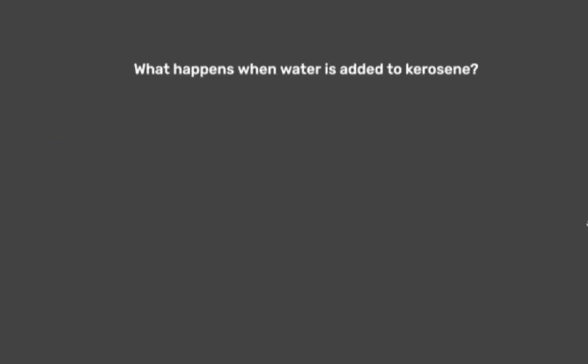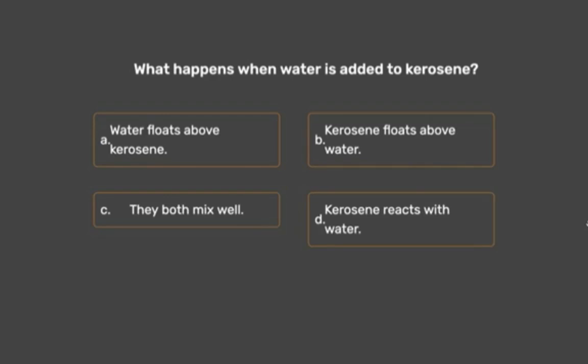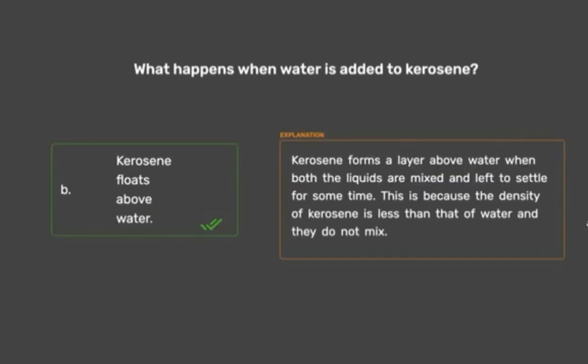Next question. What happens when water is added to kerosene? A. Water floats above kerosene. B. Kerosene floats above water. C. They both mix well. D. Kerosene reacts with water. So students, read the question again. What happens when water is added to kerosene? The correct answer is B. Kerosene forms a layer above water when both the liquids are mixed and left to settle for some time. This is because the density of kerosene is less than that of water and they do not mix. So kerosene floats above water.